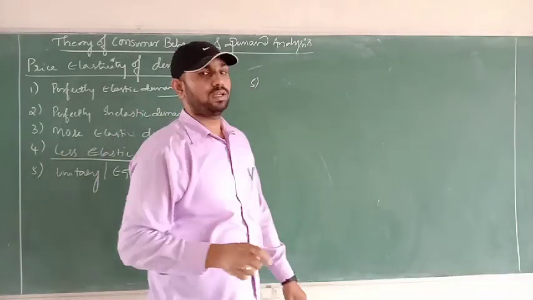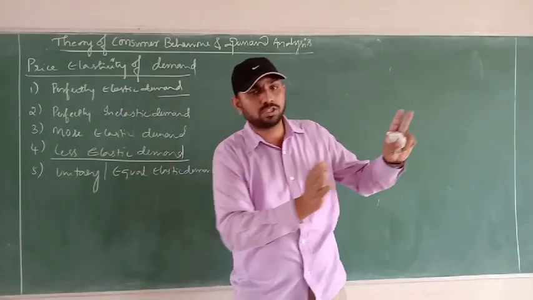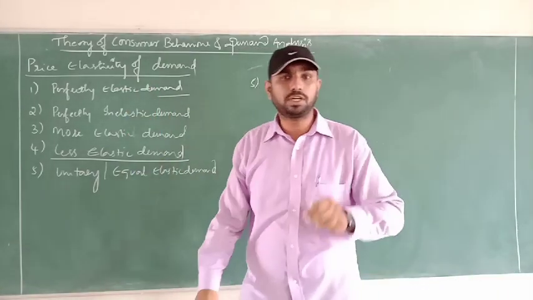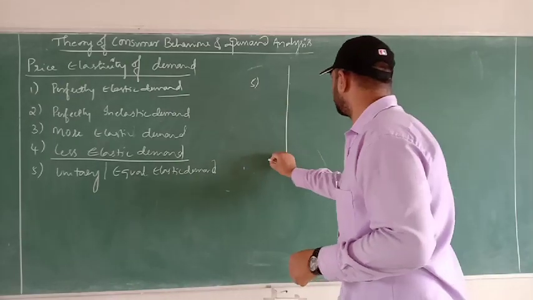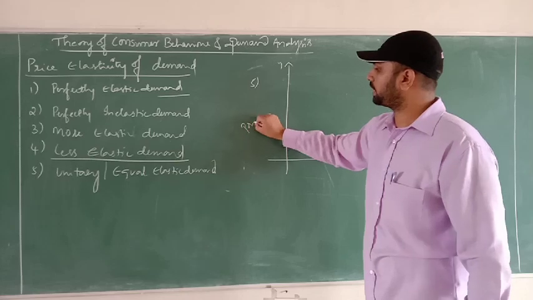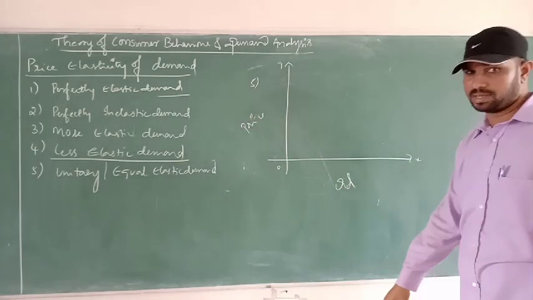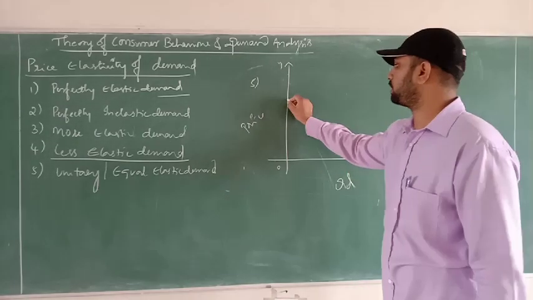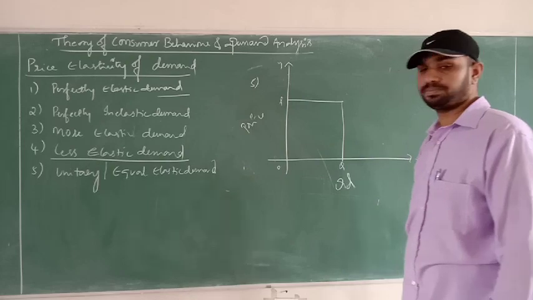Unitary elastic means whatever the percentage change in price, if it brings the same percentage change in the quantity demanded, then that is called unitary or equal elastic demand. So here we have taken price and here we have taken quantity demand. For a particular price there is a particular quantity demanded.